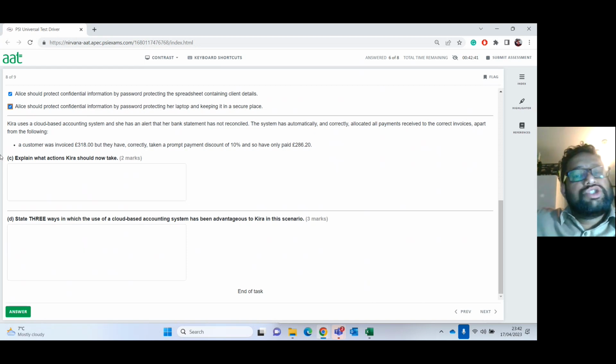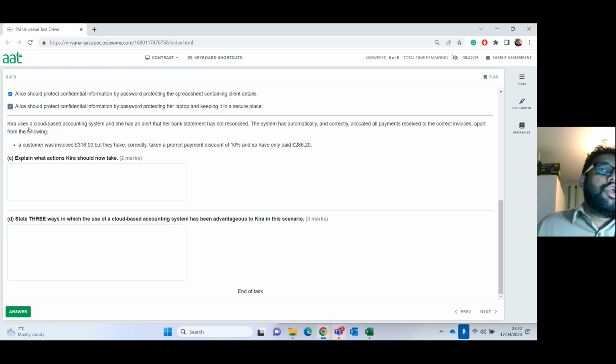So what she needs to do, she needs to go into the accounting system, and then she has to record a credit note for the prompt payment discount she received, and then the rest of the amount you will have to put as a payment against the account, and then it will automatically reduce the prompt payment discount from it. So that is one way of doing it.